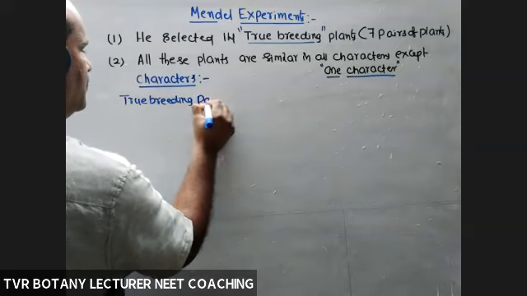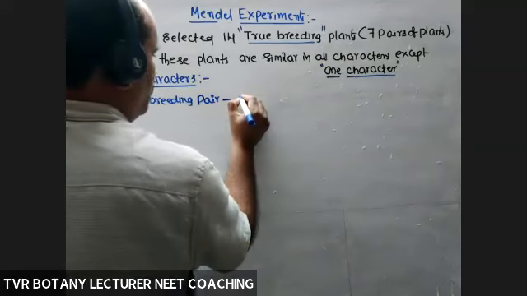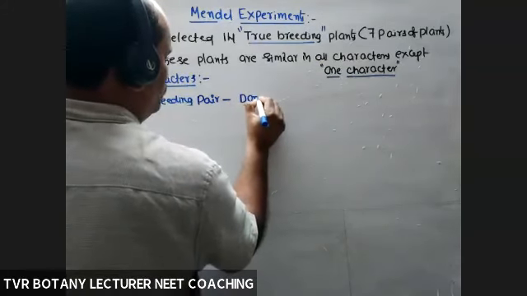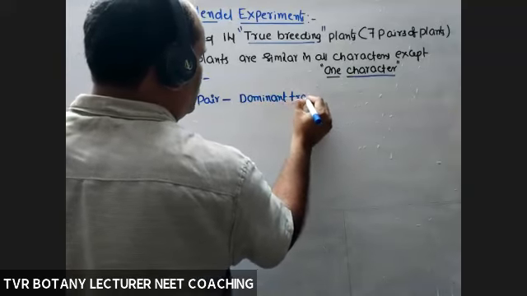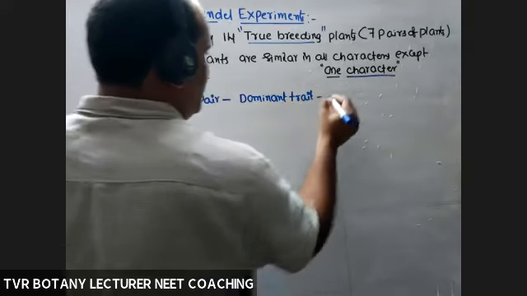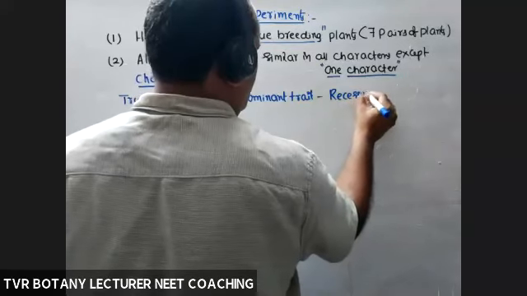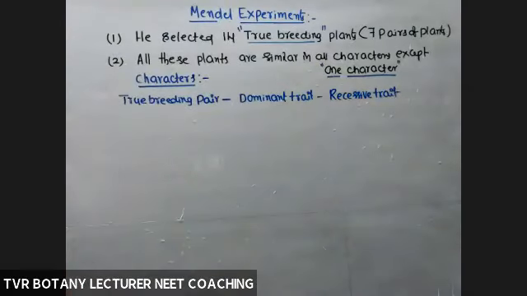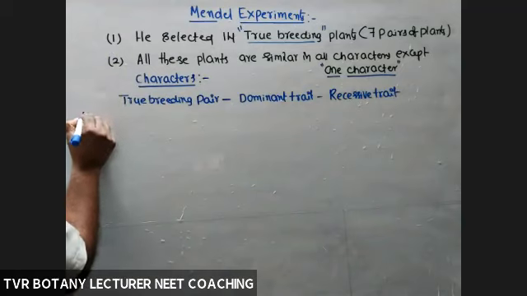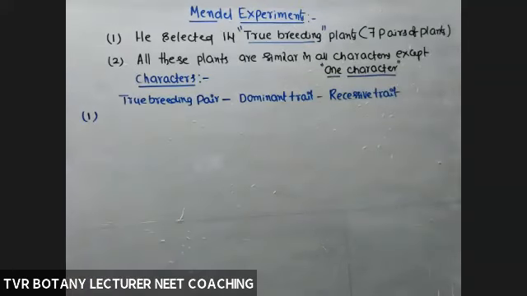Pair means two plants. Okay, next, dominant trait and recessive trait.